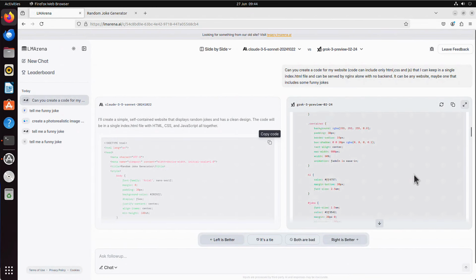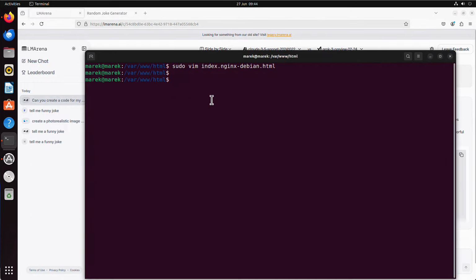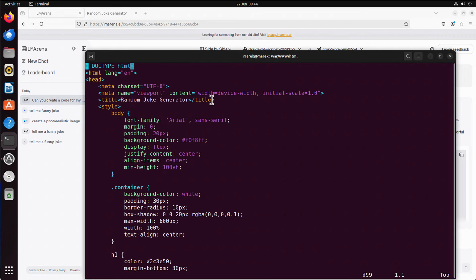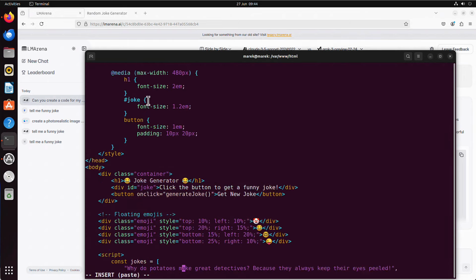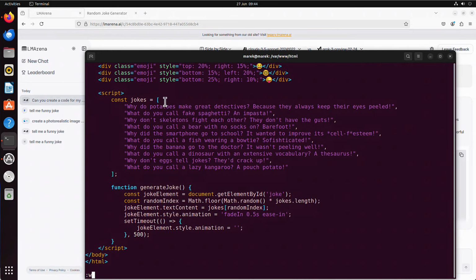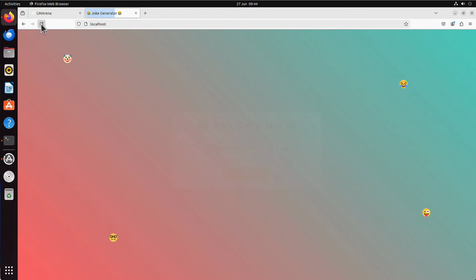Whoa, oh, it's a long code. Okay, let's see. Copy, and we will now paste this code. I will say sudo again, d999d, because there were many lines, so I will remove them all. I will paste this one, :wq. And now let's refresh and see.